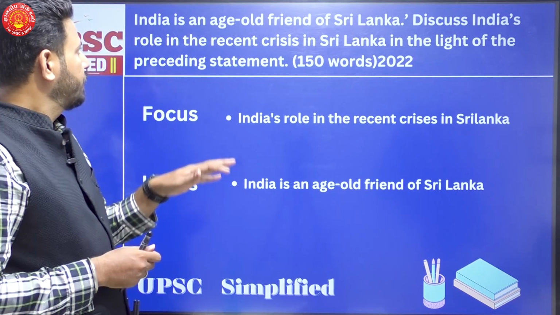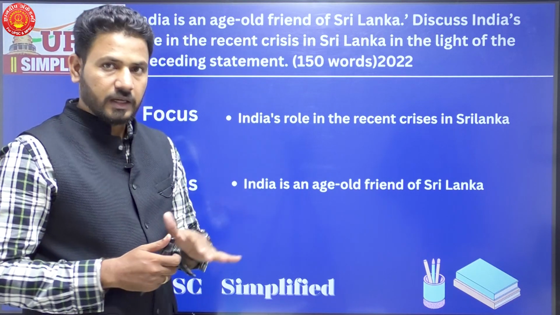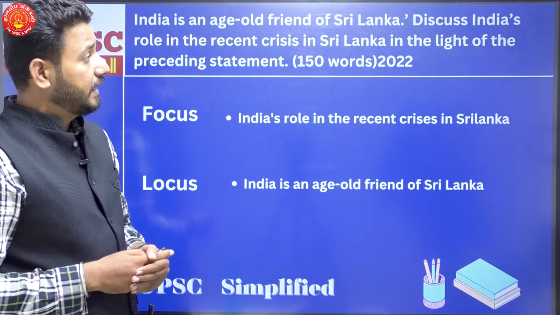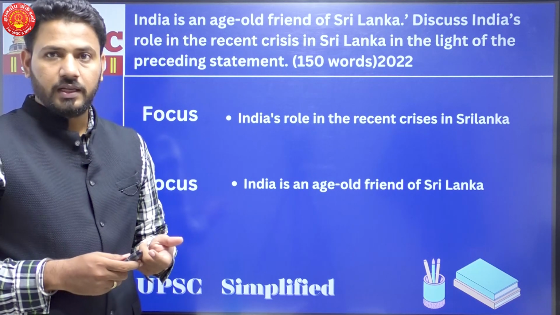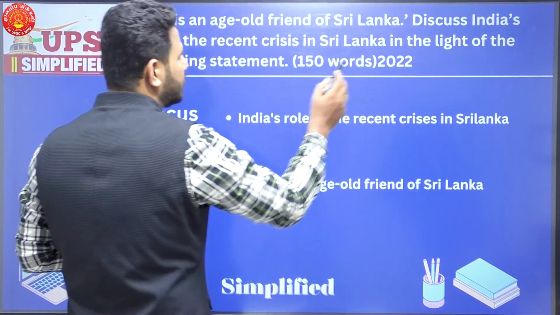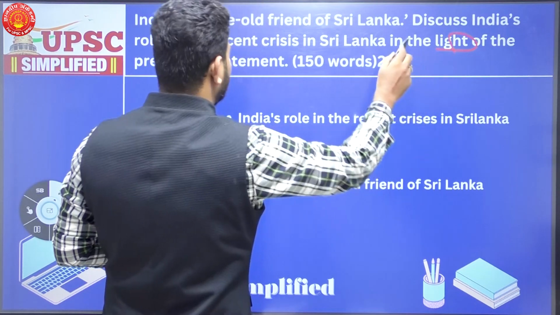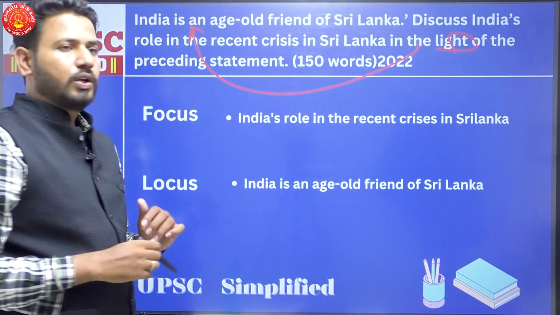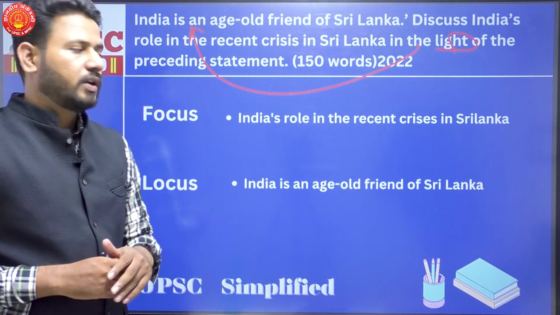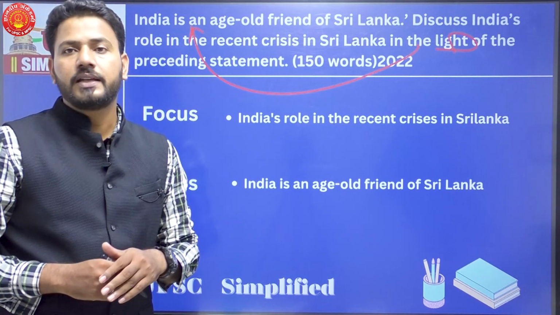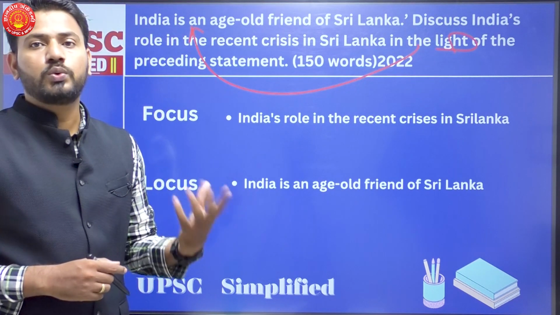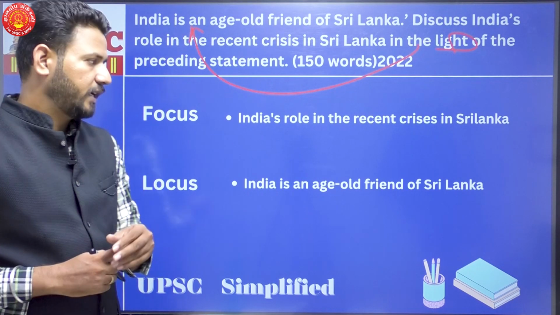The question is, India is an age-old friend of Sri Lanka. Discuss India's role in the recent crisis in Sri Lanka in the light of the preceding statement. Now, this part of the question also is important to us, that when we are discussing the answer, we should be discussing this answer in light of this statement. So, to make this clear, we'll have to understand the locus and focus of the question. Every question that we are discussing in this series, we are trying to understand the locus and focus of the question so that you get used to this kind of approach in writing answers.